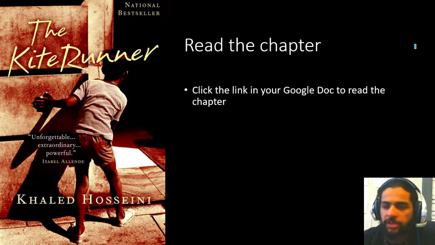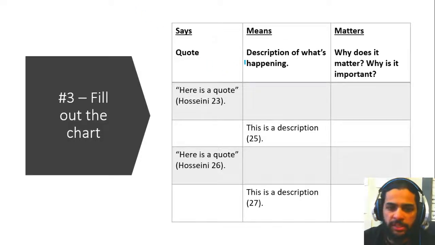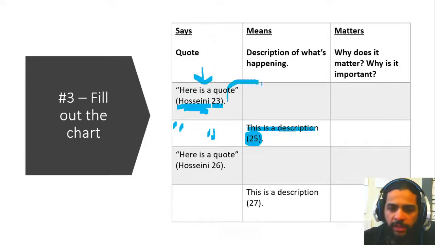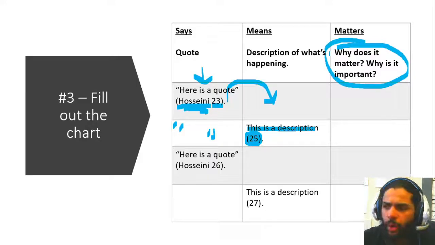in the doc once this video is over, and then you're going to fill out the Says Means Matters chart. Remember to put in your citations, right? The author's last name and the page number. If you find a description here in the middle, then you put in the quote. You find that quote matching from this page, and make sure that you do a citation, right? If you see the quote, then you write the description. Just explain what is happening in that particular quote. And of course, explain why it matters, why is it important, or also just why is it interesting? You know, why would I choose this quote or this moment to talk about in the chart, right? That's what you can fill in here in this area of the chart.